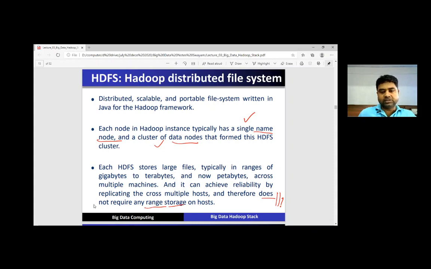HDFS stores large files, typically in the range of gigabytes to terabytes, and now petabytes, across multiple machines. It can achieve reliability by replicating the data across multiple hosts and therefore does not require RAID storage on hosts.